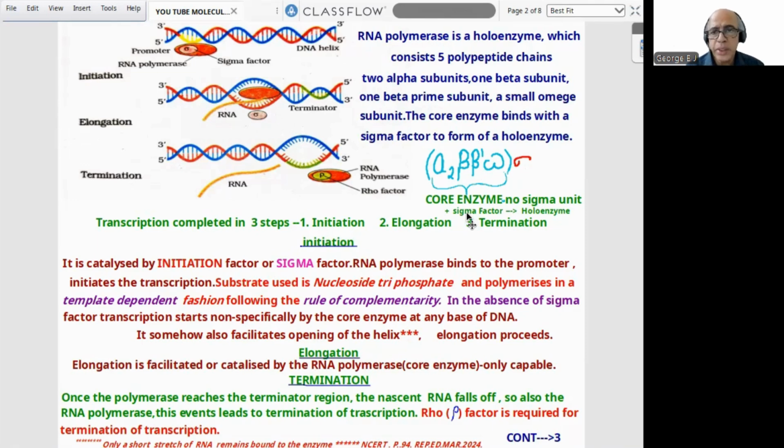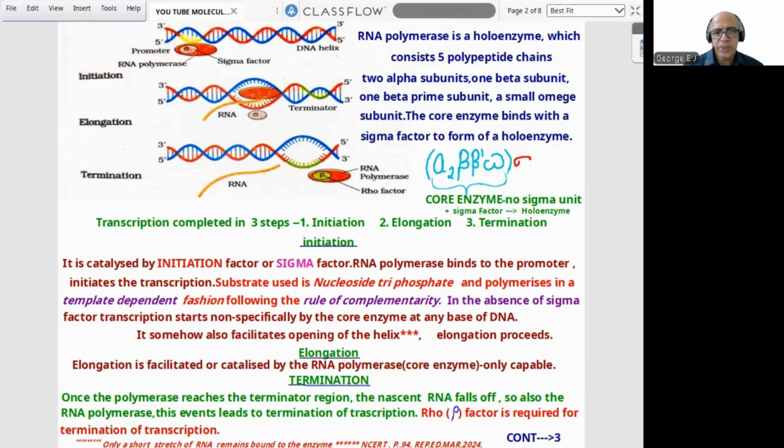Now, transcription is completed in 3 steps: initiation, second elongation, third termination. That is the usual procedure, head, body, tail. Now we come to the initiation procedure. Starting is catalyzed by the initiation factor or sigma factor. RNA polymerase binds to the promoter. Promoter means the P site where polymerase normally binds; the operon is also the same thing. When the sigma factor is attached to the promoter, transcription begins.